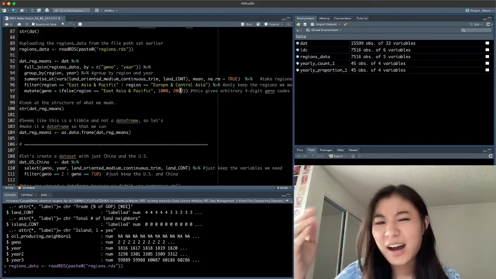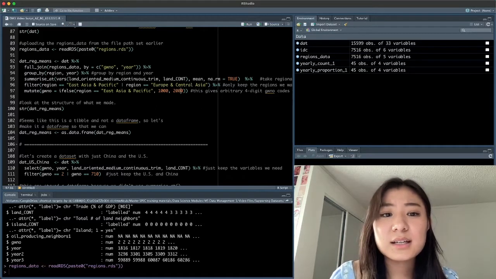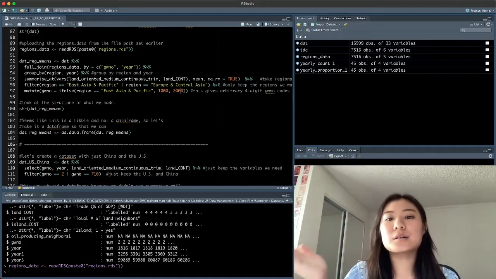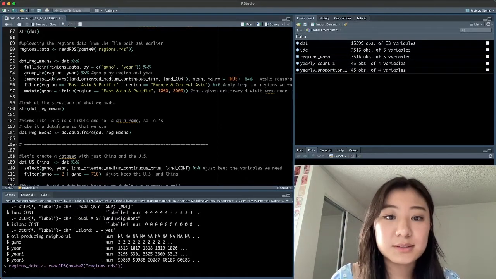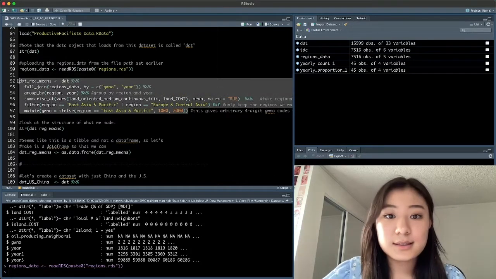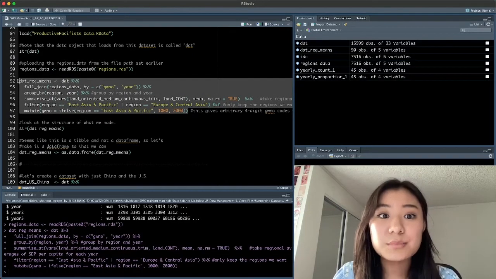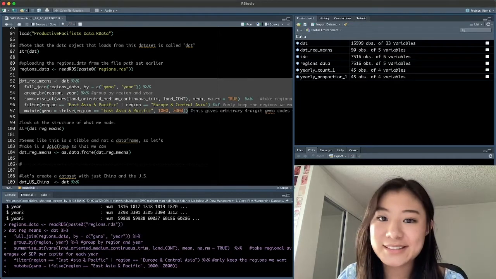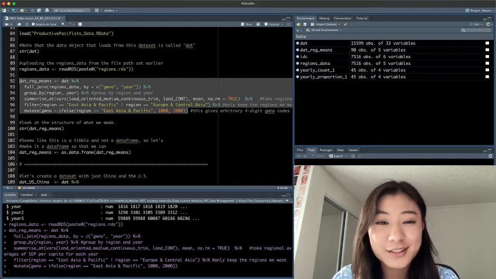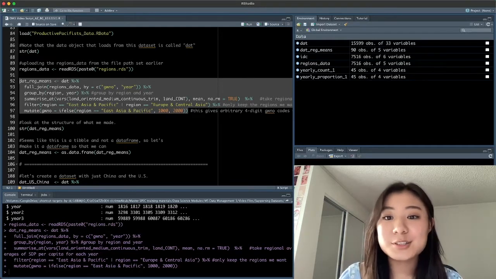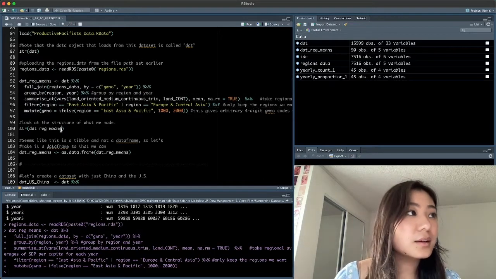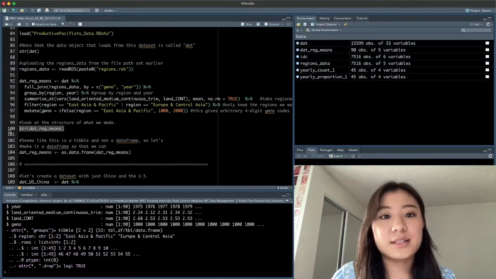I use these arbitrarily high 4-digit Gleditsch war numbers because the Gleditsch war numbering system goes to the highest one, and that's 990. So I know 1,000 and 2,000 are not already assigned to specific countries. Let's run this block of code, and that will create dat_reg means, the regional means object. We now have a region year dataset with the regional averages of land orientation. And I have given each region a country code. So we can kind of pretend these regions are countries when we merge these region year data to our country year data.